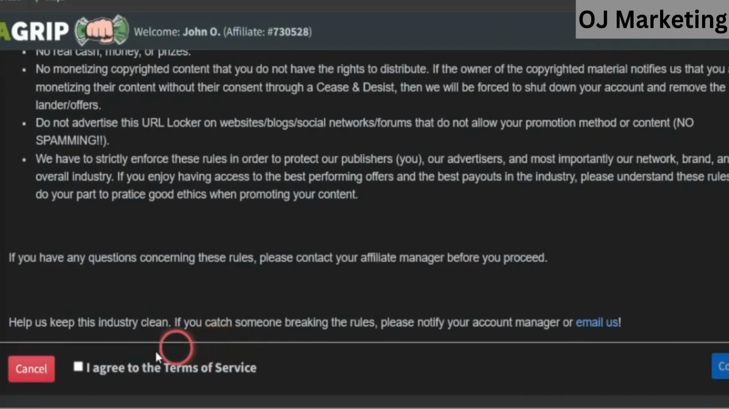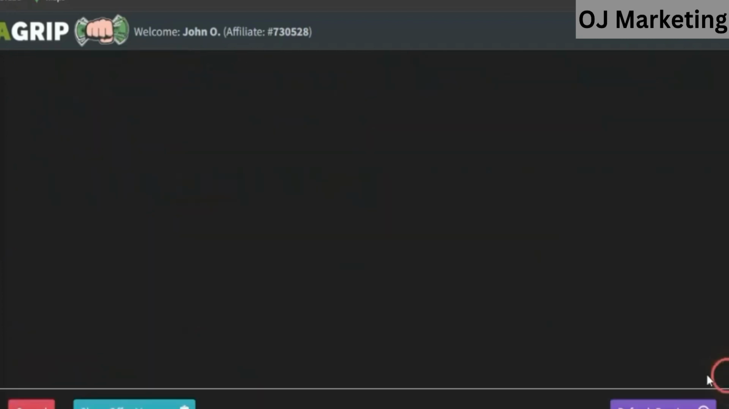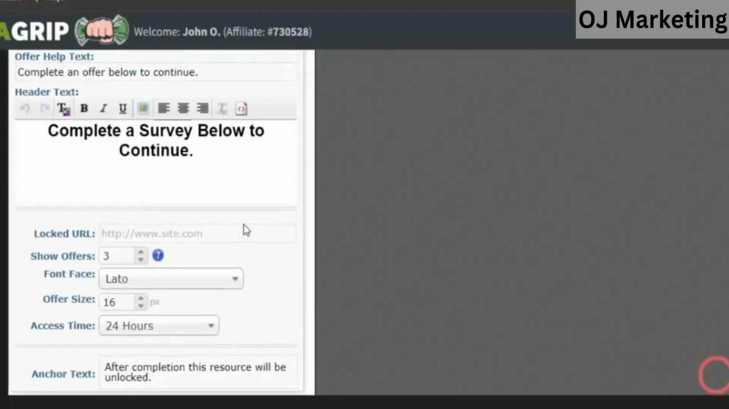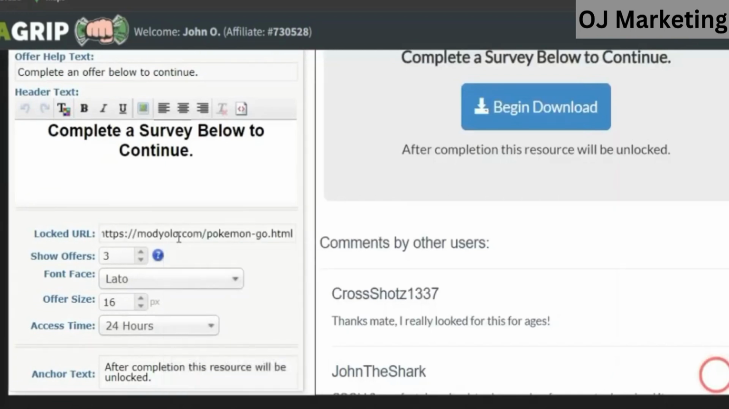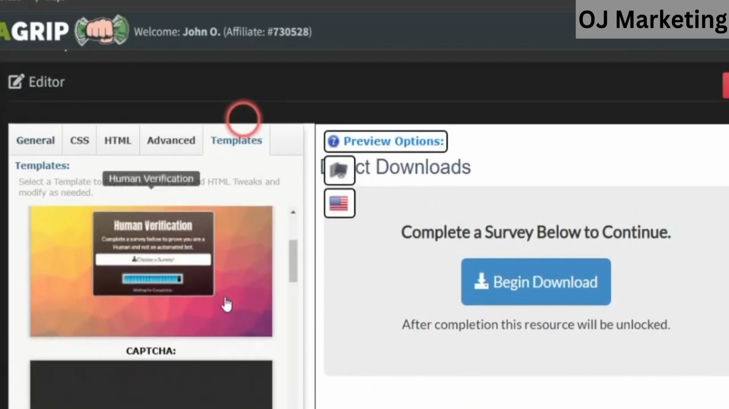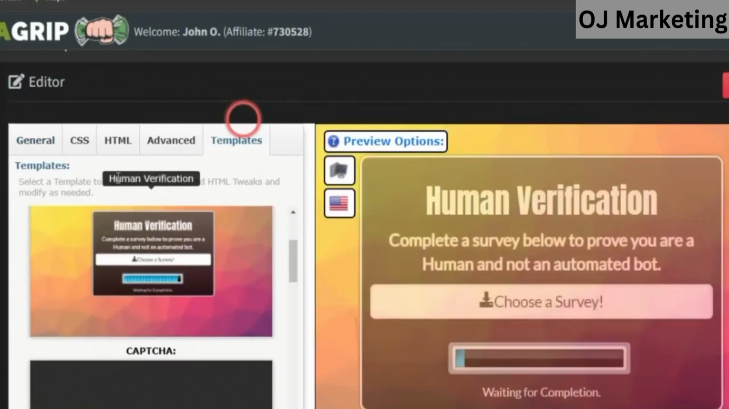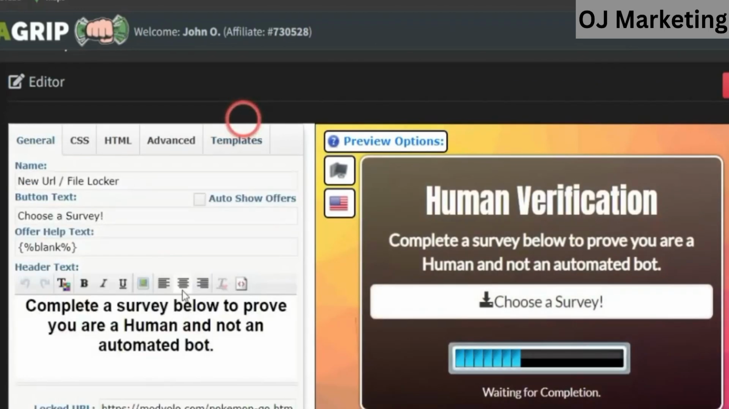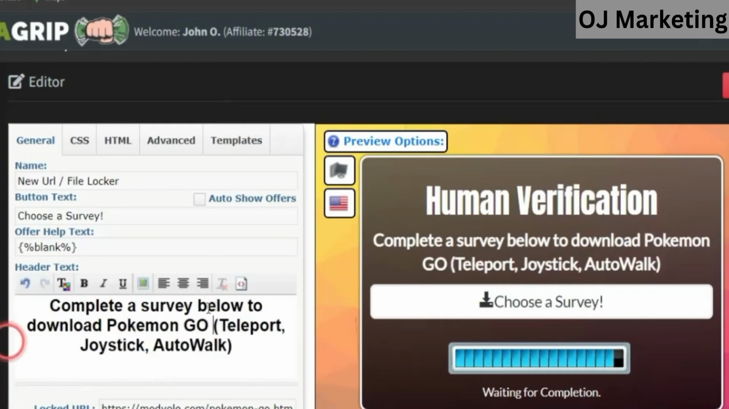Create a new one, agree to the terms of service, click on continue, and that's actually going to bring you to this page. Firstly, you want to lock the link to that page right there in this section. Once you do that, head on to the template, and you want to select a very cool template. Now, I'm going to select this template, which is the human verification template. Head back to General, and this section, which says, complete the survey below to prove you're human and not an automated robot. What I'm going to do is to edit this right now to something like this, which says, complete the survey below to download Pokemon Go right now.